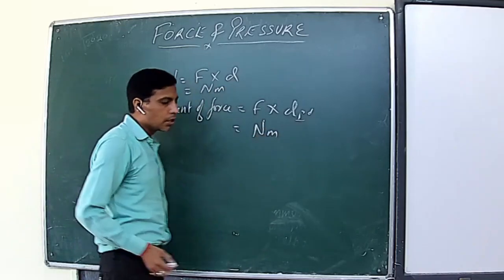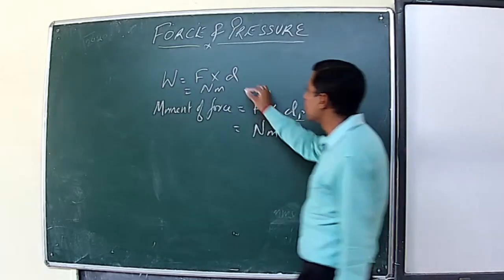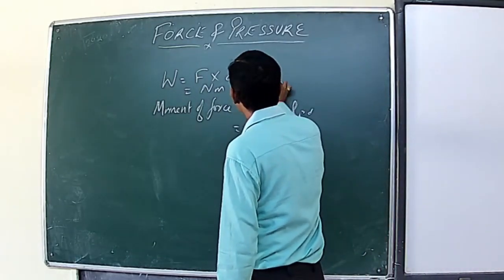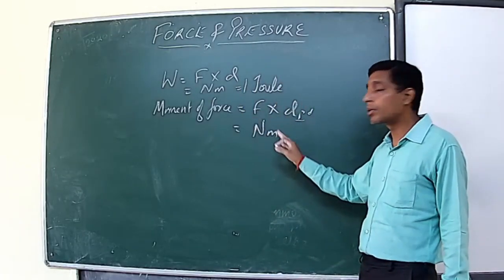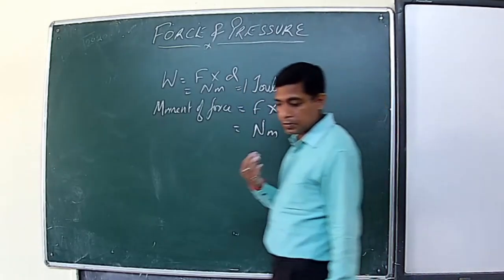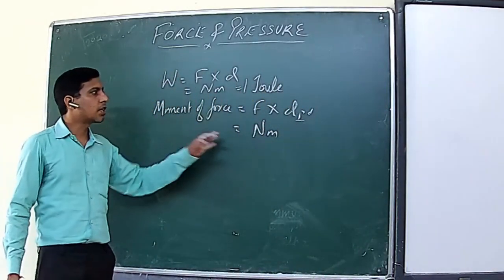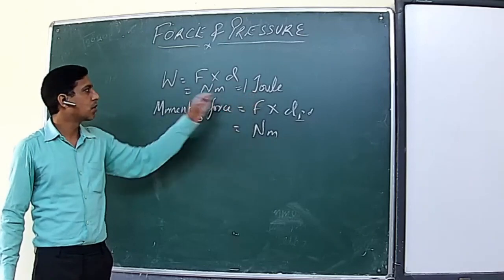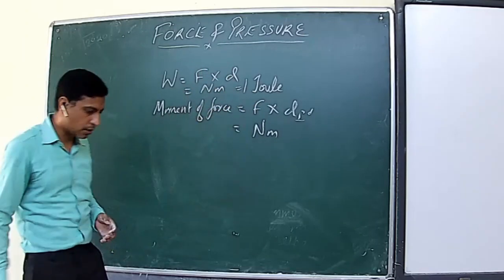The SI unit of work or energy, Newton meter, is also termed as equal to 1 joule. But the same relation we can't use for moment of force. Moment of force is quite a different thing from work or energy. So the Newton meter of moment of force cannot be taken as joule, because work or energy is a scalar quantity and moment of force is a vector.